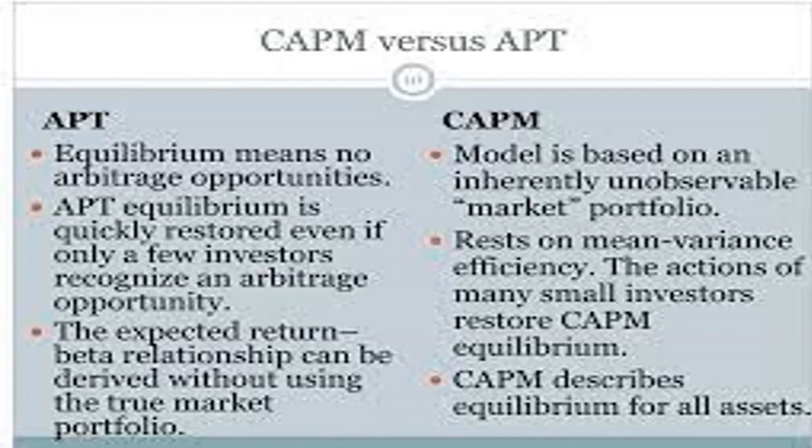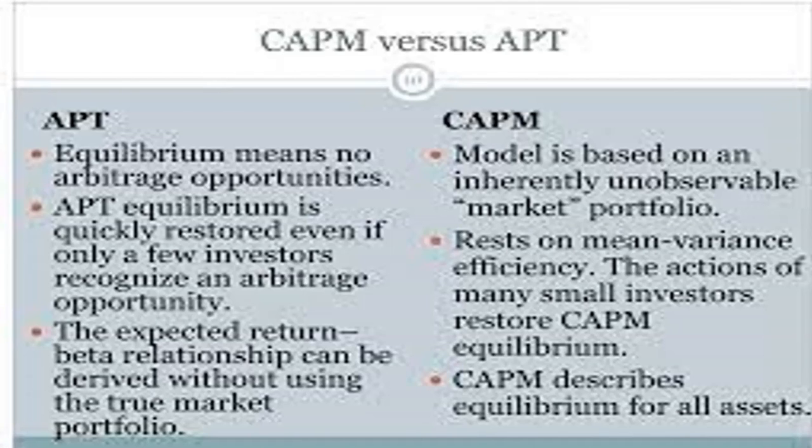Then the APT equilibrium is quickly restored, even if only a few investors recognize an arbitrage opportunity. Here it rests on the mean variance efficiency. The actions of the many small investors restore the CAPM equilibrium.